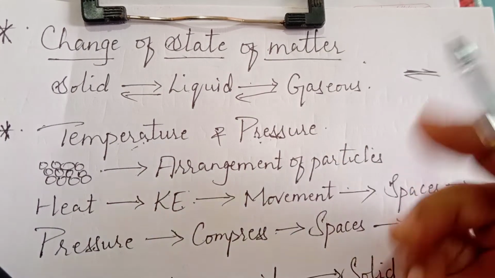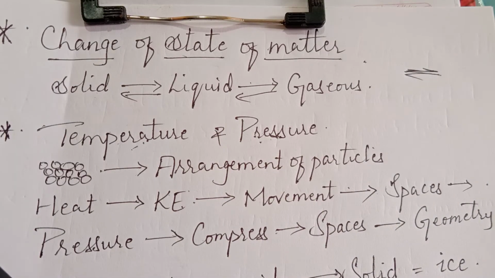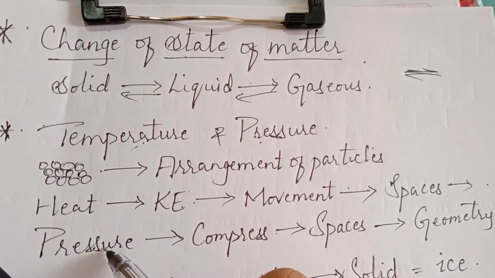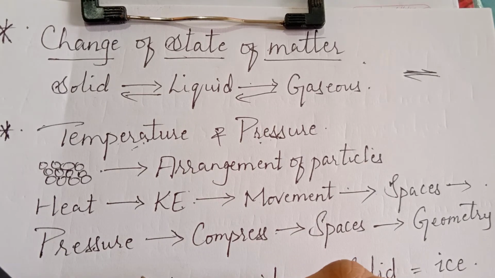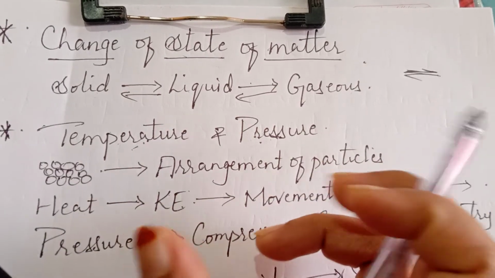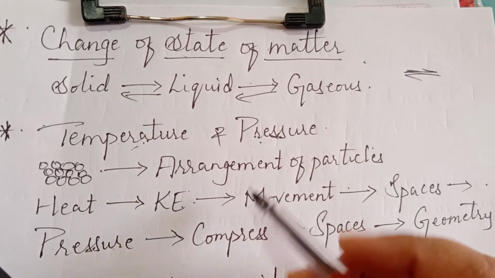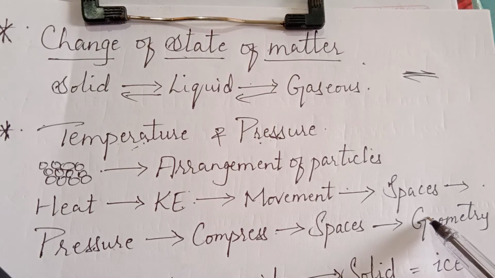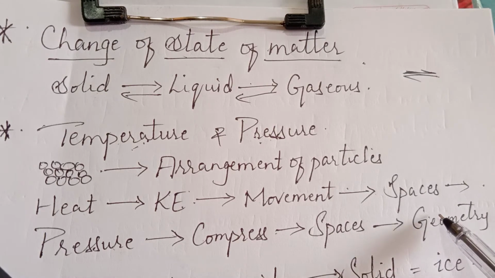Hence, when the particles are assembled at a particular space with the help of a lot of pressure, it appears as if they are losing their space, their size is decreasing, they are shrinking. With the help of pressure, we need to compress them so that more and more spaces can be created, resulting in the change of geometry or the shape of the material.